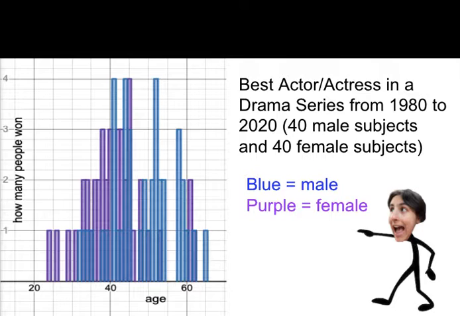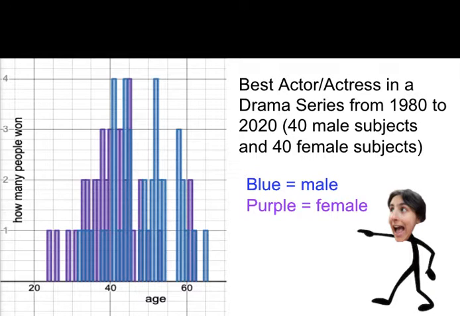This is the data of the winners of the Best Actor and Actress in a Drama Series from the year 1980 to 2020. The x-axis is the age of the winner, and the y-axis is how many people won an Emmy for Best Actor or Best Actress in a drama series when they were that age. The blue bars are the male winners, and the purple bars are the female winners. This means that there are 40 male winners and 40 female winners in total.